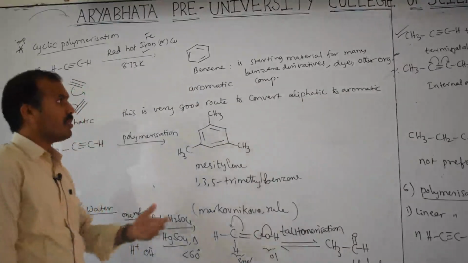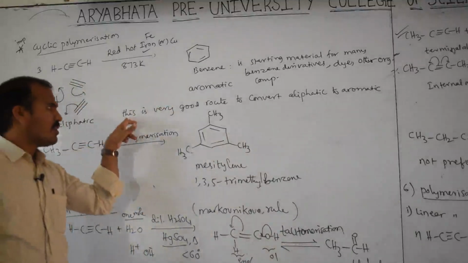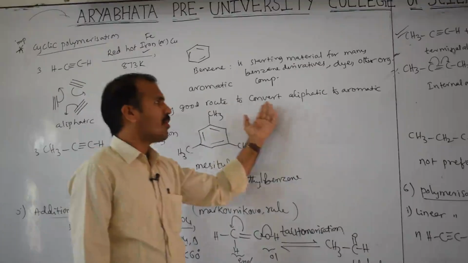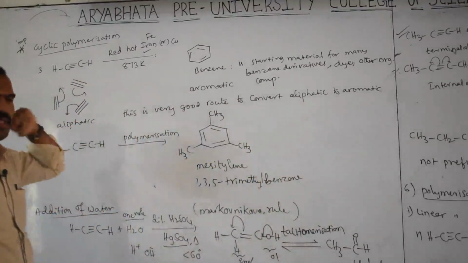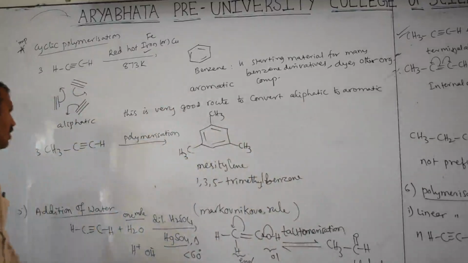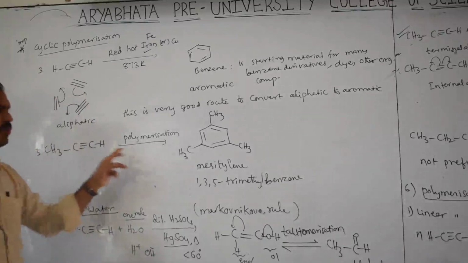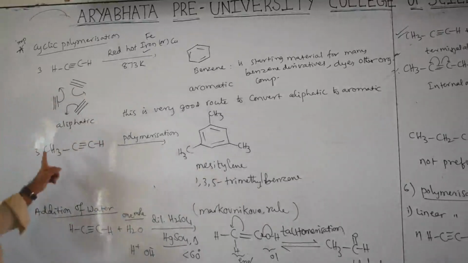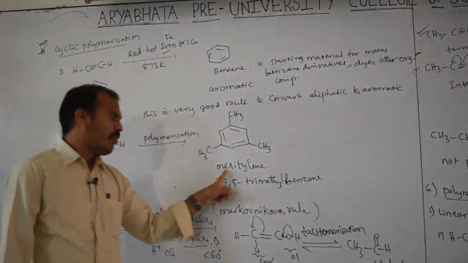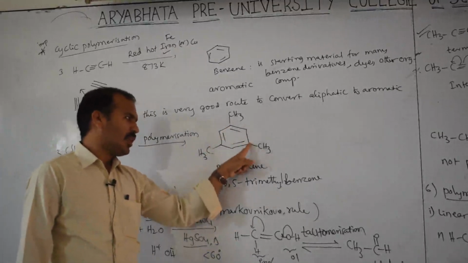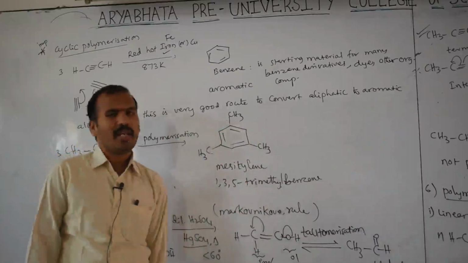So how to get this basic material from ethyne? Therefore we are converting aliphatic to aromatic. This is a very good route to convert aliphatic to aromatic. So you have to compulsorily remember this equation, because in second year we use this equation many times. Like this, I gave one more example. This is not in your textbook, but it is used for second year purposes. So this compound is also converted into this compound, called mesitylene, with the first position, second, third, fourth, fifth position. So 1,3,5-trimethylbenzene.